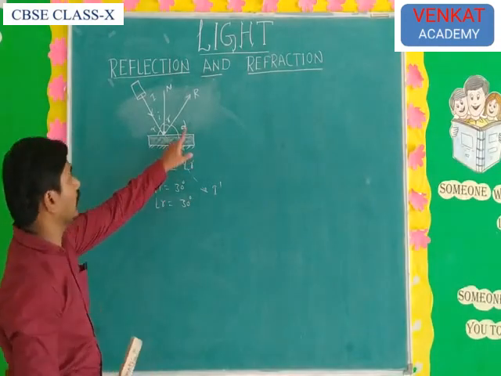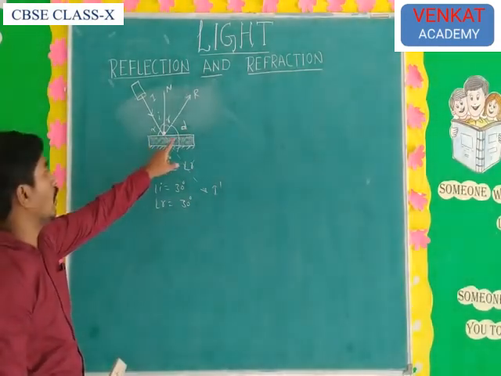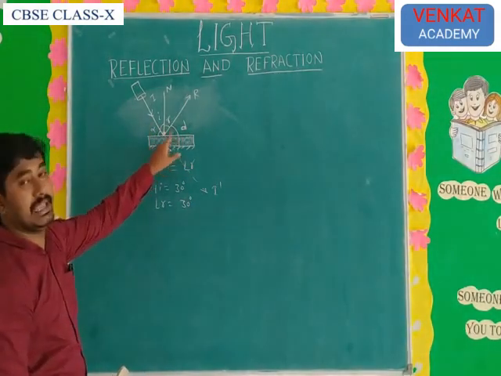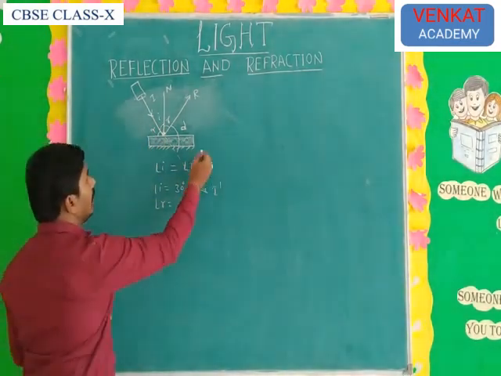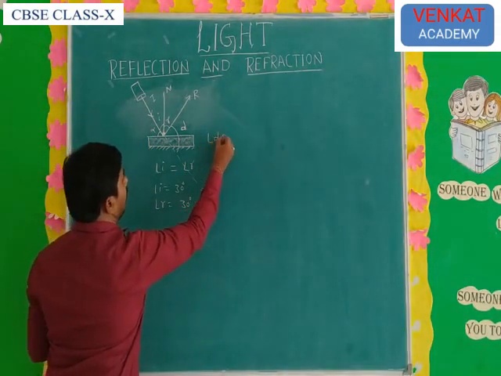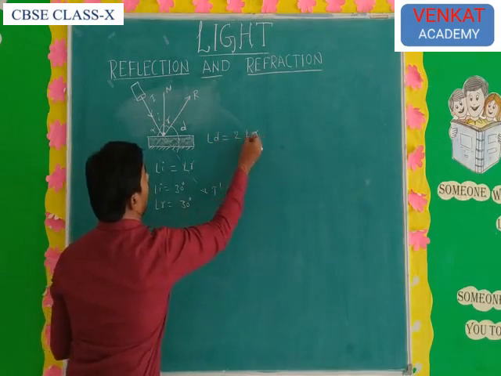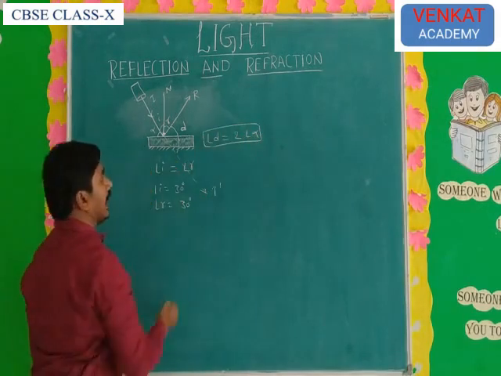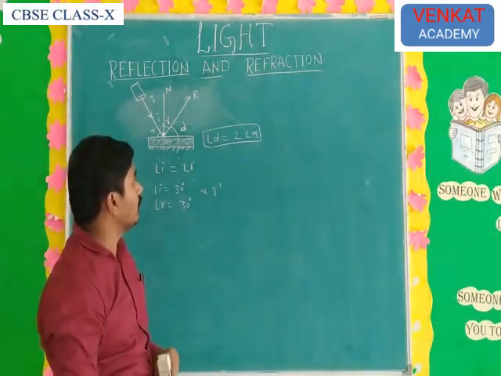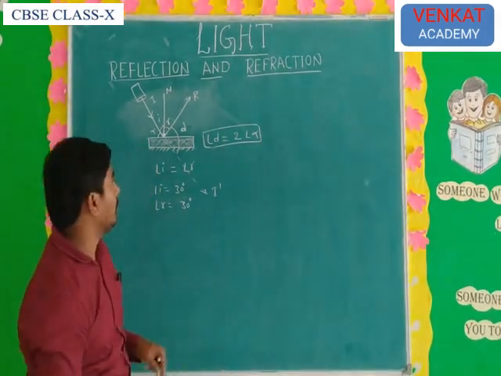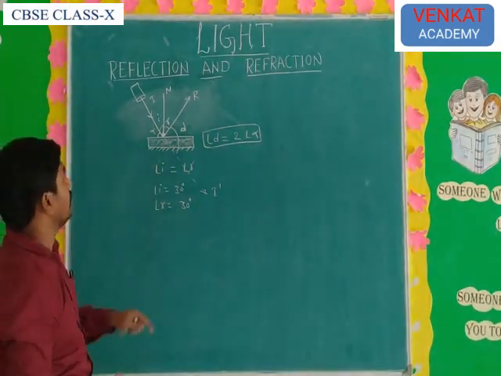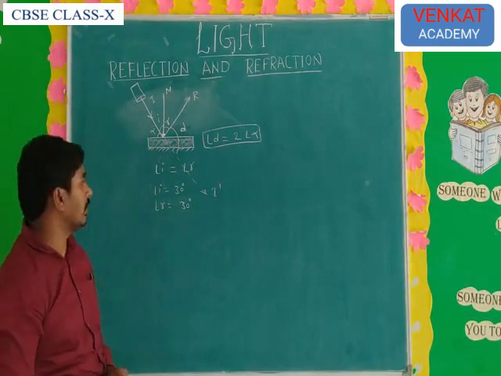Okay, so this is the angle of deviation, and this is the glancing angle. What is the relation between the deviation angle and the glancing angle? The angle of deviation is equal to twice the angle of glancing, which means angle D is equal to 2 times angle alpha. That is the angles, especially in reflection.